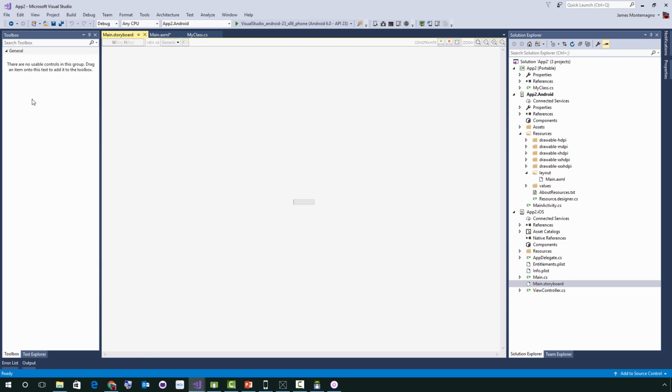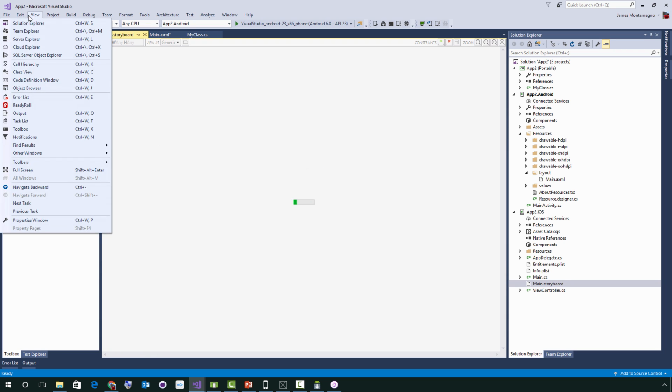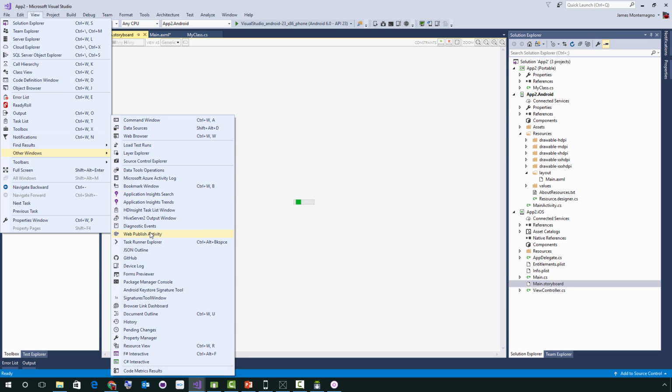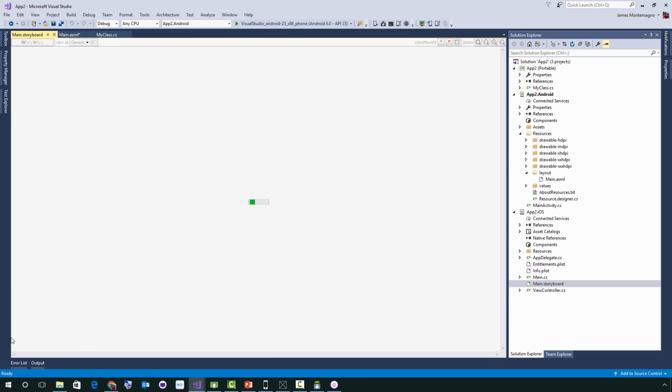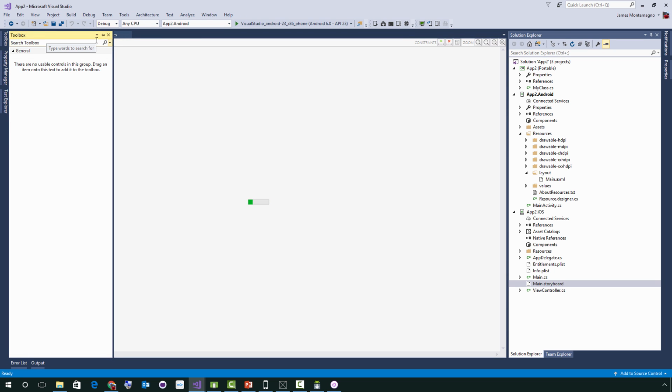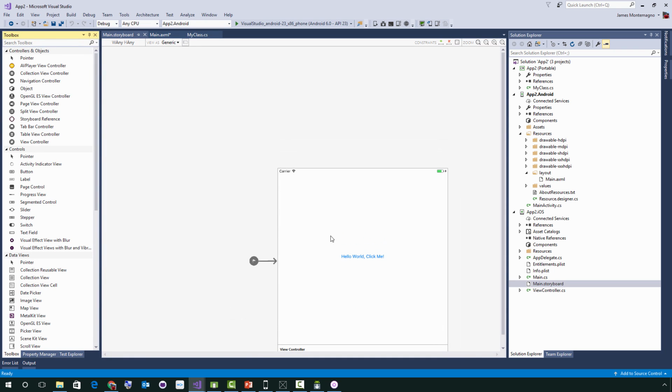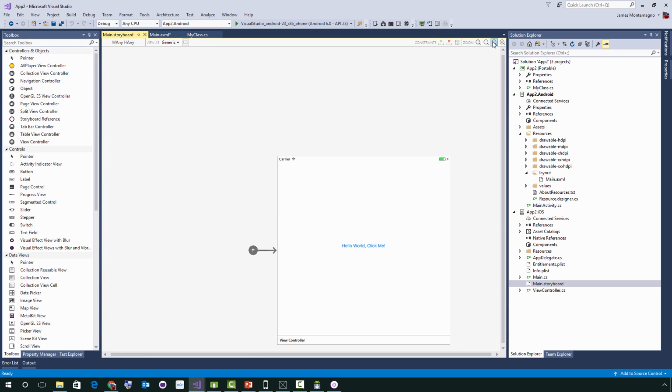And what we'll see here is that if I actually pull out, where's my view properties? Somewhere. So many windows. Property manager. Oh, that's probably not what I wanted. It's okay. We'll just leave it with the toolbox, I guess. I have properties somewhere, I swear. There we go. So now we have the same type of application for iOS.